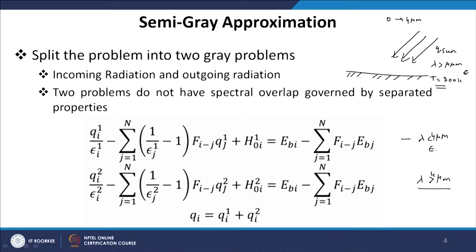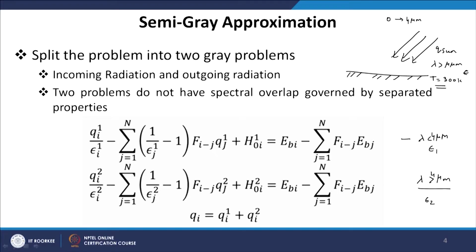Please note there is no wavelength here because the emittance is assumed to be constant. So, we have a value of emittance epsilon 1 here and epsilon 2 here, constant over the wavelength region less than 4 micron or greater than 4 micron. The lambda does not appear because we have assumed that the spectrum can be divided into two regions, each region considered to be gray.